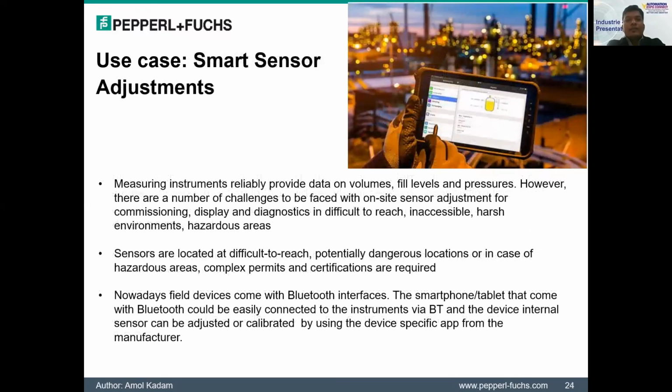Okay, so nowadays, for smart sensor adjustment, the field devices are coming with a Bluetooth interface. The phones and tablets that come with Bluetooth could easily get connected to the field instruments via Bluetooth, and the field device internal sensors can be adjusted or calibrated by using the device specific app, which is given by the manufacturer. This is especially required when the field devices are installed in hard to reach areas wherein the operator cannot go and touch the devices. So through Bluetooth, you can do this calibration of the sensors.